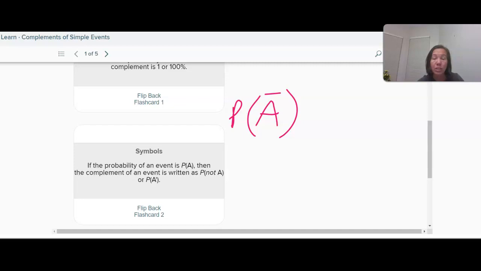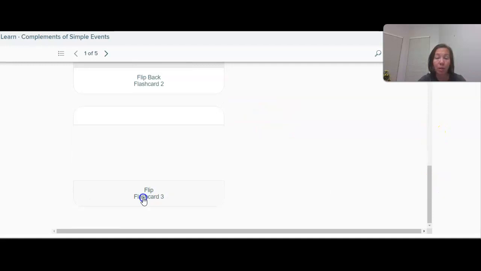So for instance, if the event is tossing heads, then the complement would be tossing tails, and they can't both happen at the same time. So that's what we're talking about when we talk about the complement of an event.